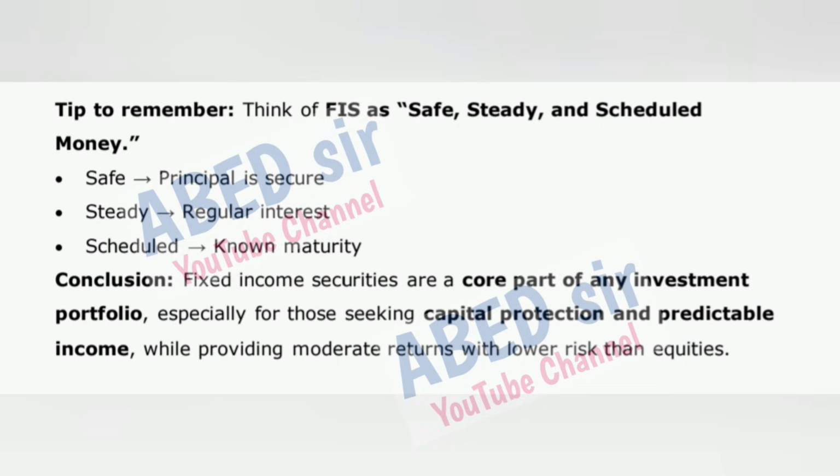Tip to remember: think of FIs as safe, steady, and scheduled money. Safe: principal is secure. Steady: regular interest. Scheduled: known maturity. Conclusion: fixed income securities are a core part of any investment portfolio, especially for those seeking capital protection and predictable income, while providing moderate returns with lower risk than equities.